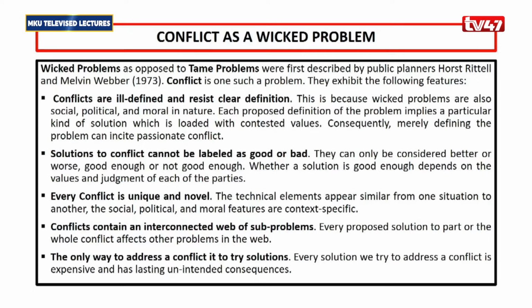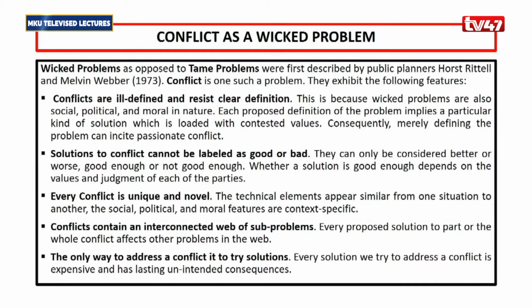It is different from a scientific, technical or mathematical problem. For example, if you want to find the circumference of a circle, the formula is pi d, regardless of whether you are calculating from Kenya, China or Pakistan. It doesn't matter, because that is a mathematical problem.